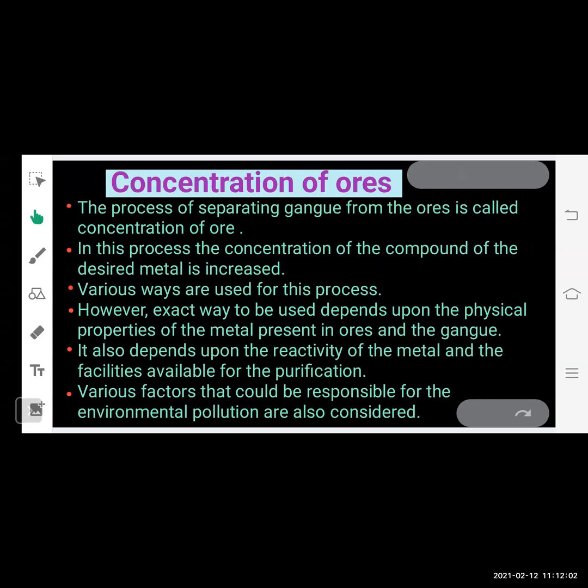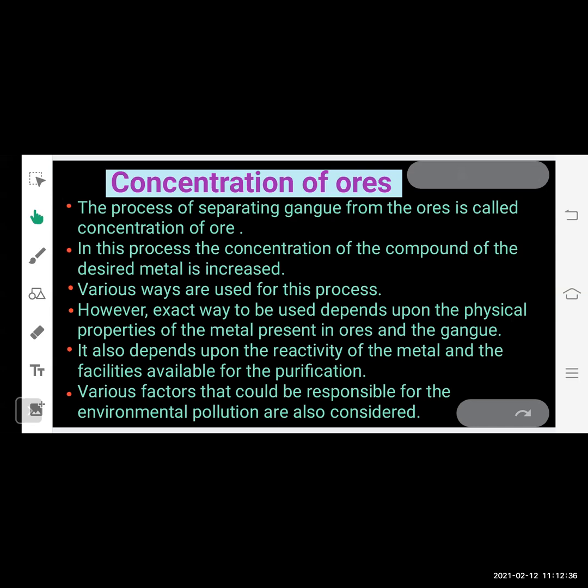In the concentration of ore, it is the process of separating gangue from the ores. In this process, the concentration of the compound of the desired metal is increased. Various ways are used for this process. However, the exact way to be used depends upon the physical properties of the metal present in the ores and the gangue. It also depends on the reactivity of the metal and the facilities available for the purification.